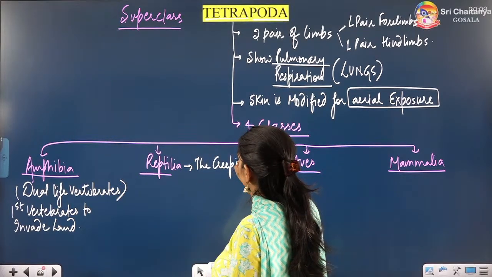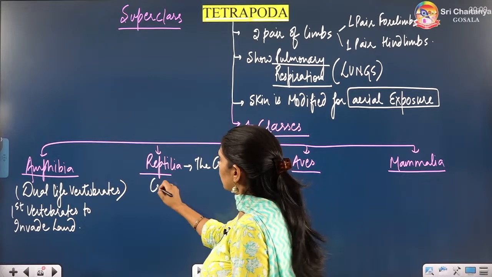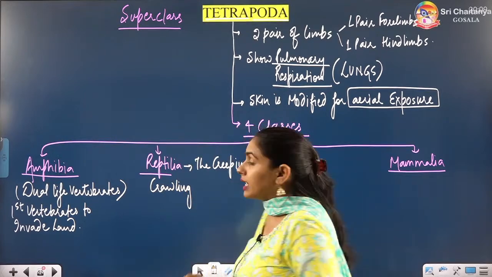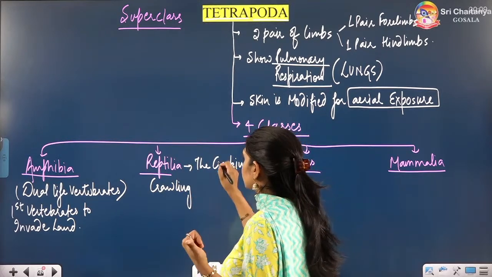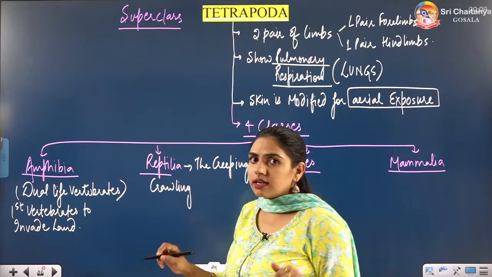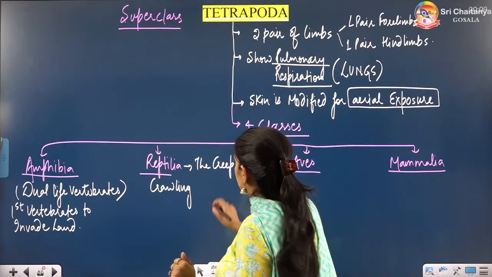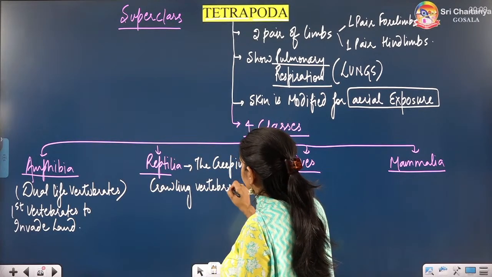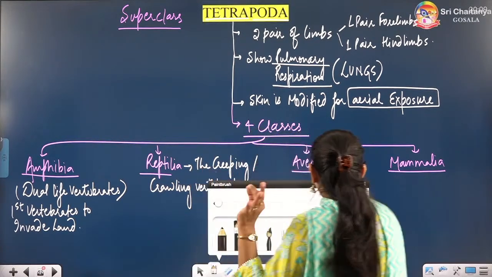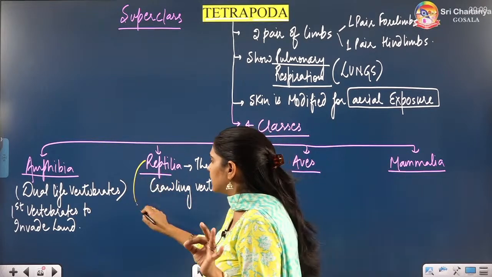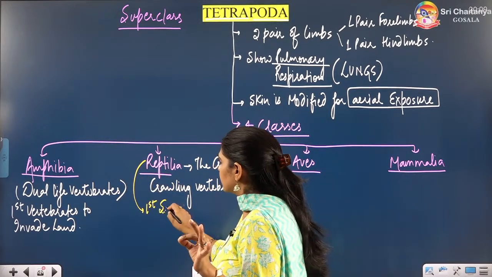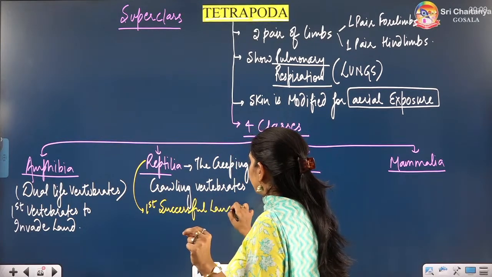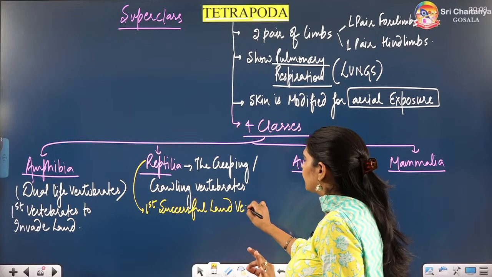They are the creeping or crawling vertebrates because of their mode of locomotion. Creeping or crawling mode of locomotion is seen in reptiles, lizard, snake, you have seen, right? So creeping or crawling vertebrates. And a very important point I will tell you, in reptiles, they are the first successful land vertebrates.